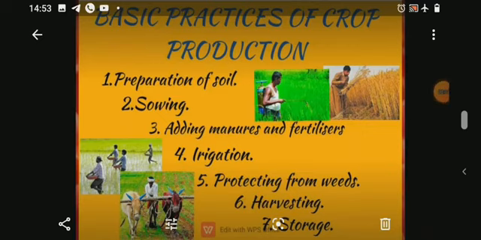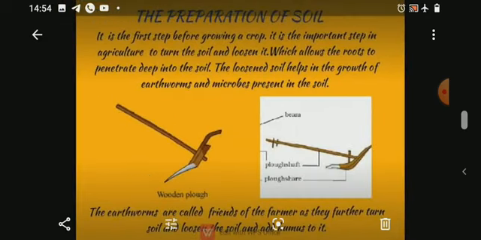Did you watch the video? Was it nice? What did you understand from that? What did you see in the video? It is the first practice of crop production, preparation of soil, that is plowing the field, isn't it? Yes. So what do you mean by preparation of soil? It is the first step before growing a crop.